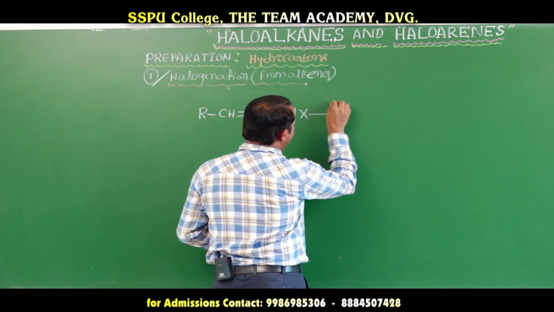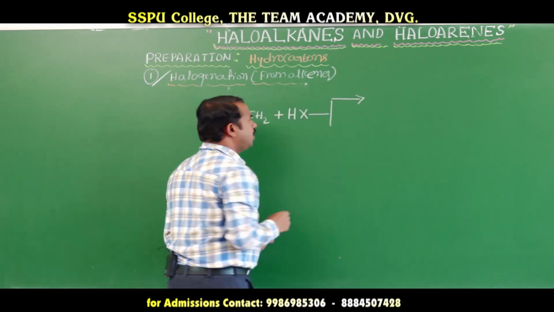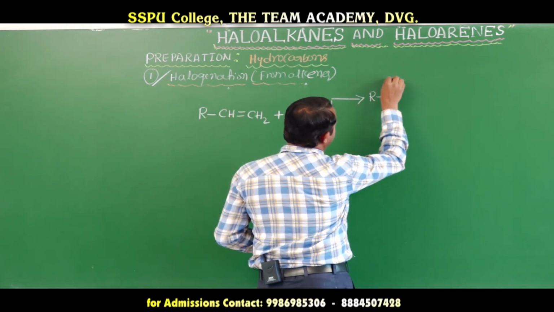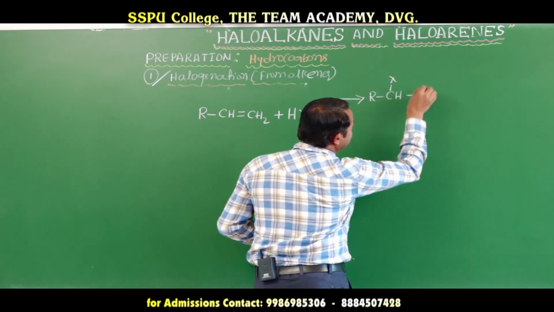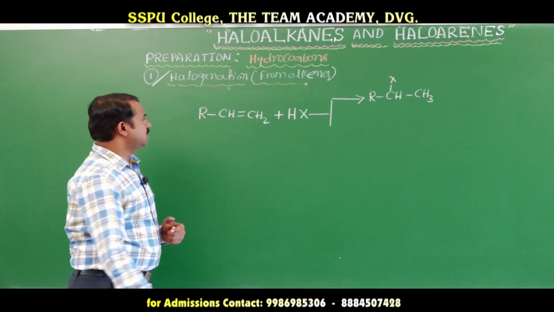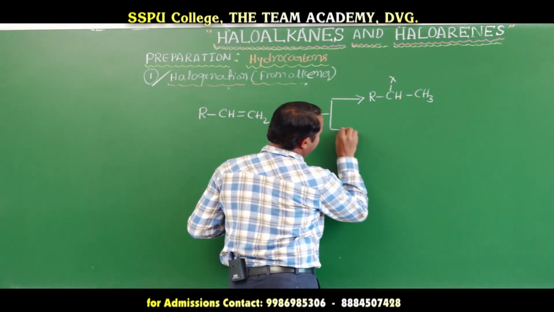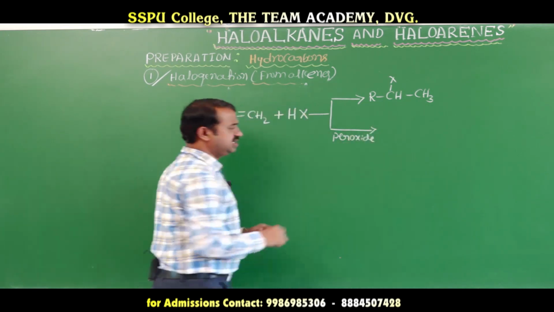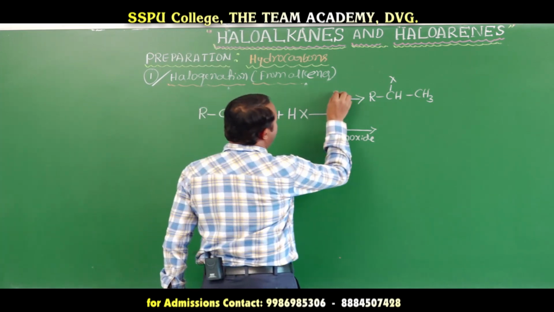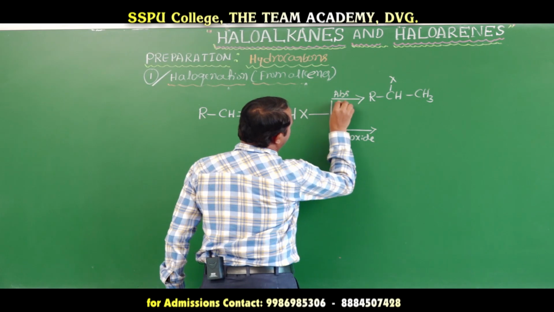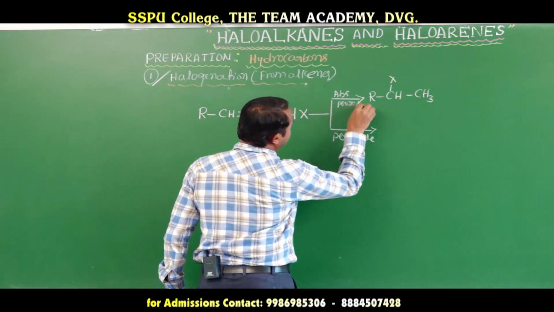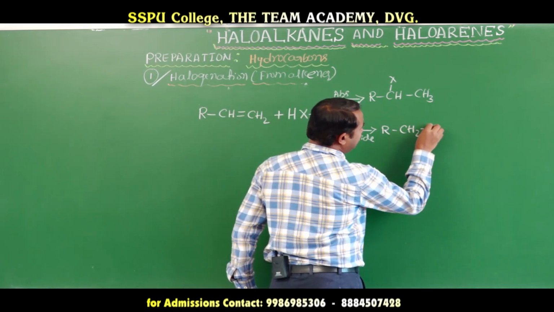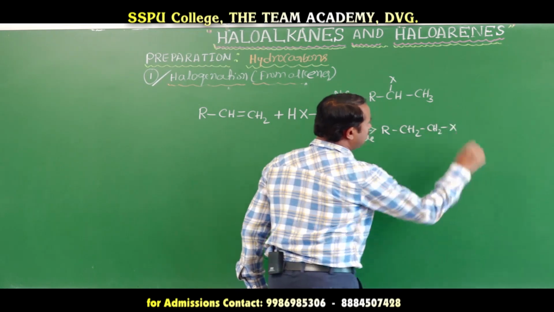to form alkyl halide, CH(X)CH3, in the presence of peroxide and in the absence of peroxide, to form primary haloalkanes and secondary haloalkanes.